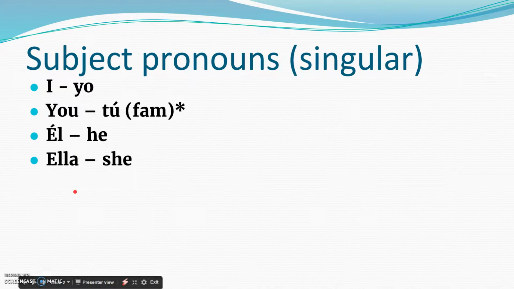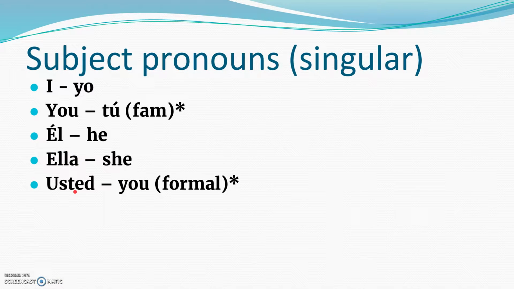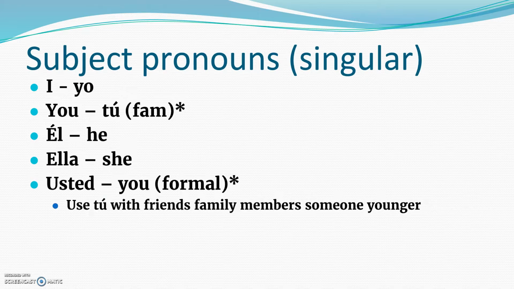And then finally we have usted. Usted means you, but it's formal. It's a formal way of saying you. For example, if I'm talking to a cop, how are you doing? I would say usted. If I was talking to a friend, I would use tu.